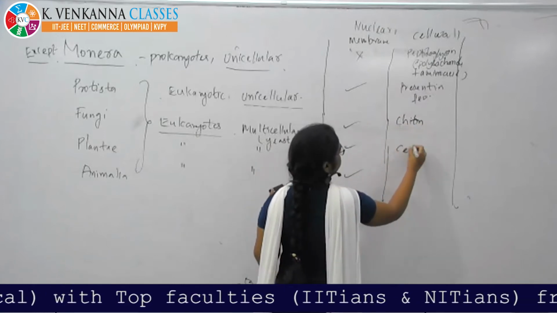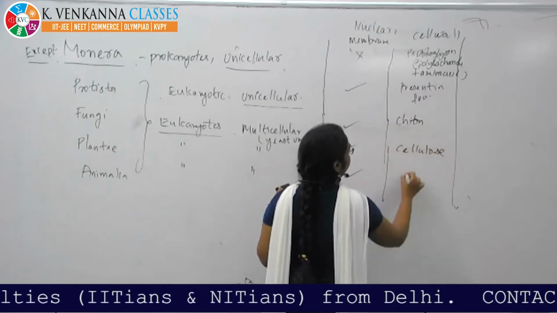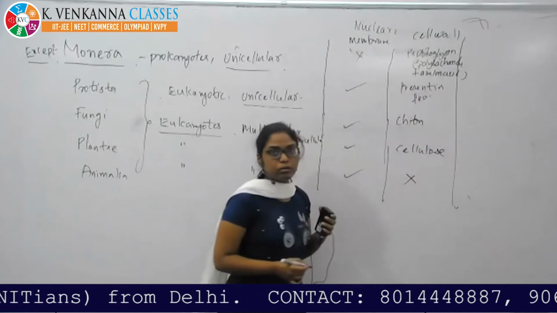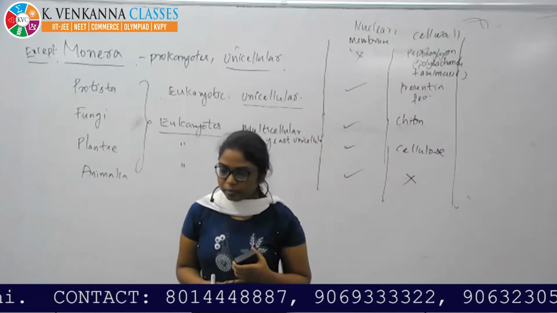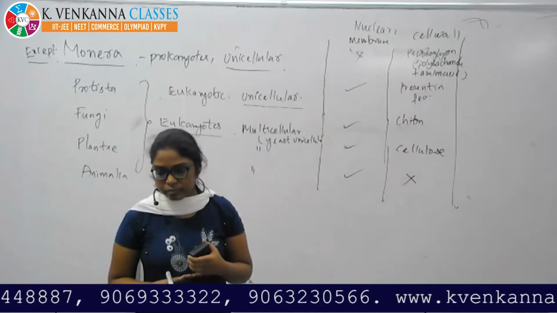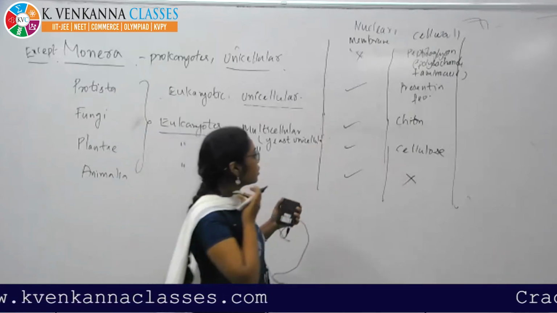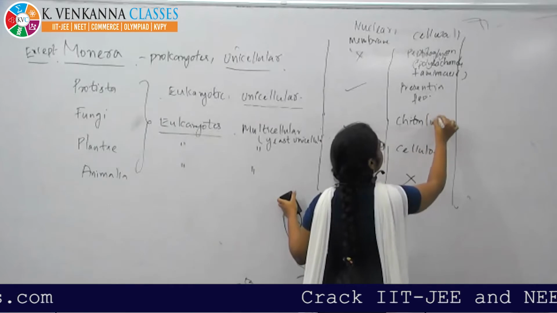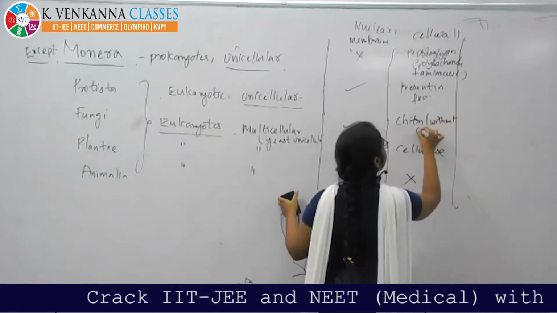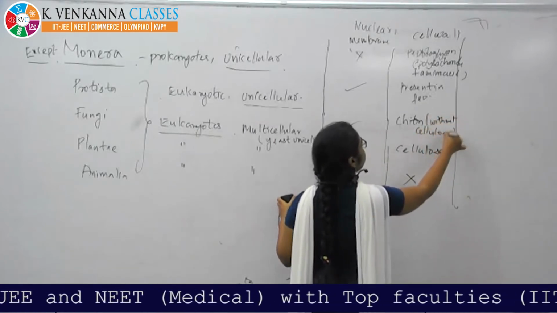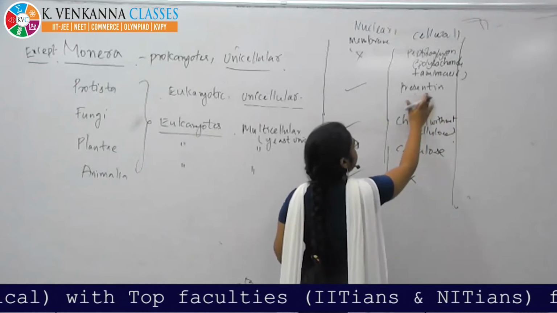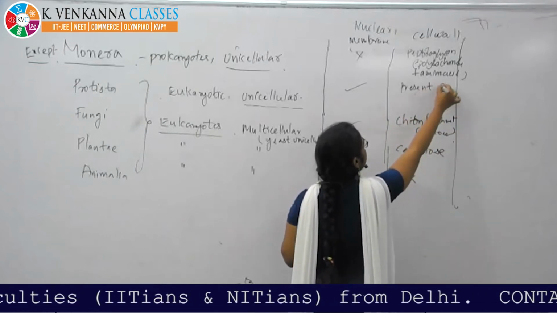Plantae, cellulose. Animals don't have this cell wall. Here you can write without cellulose, present in some.